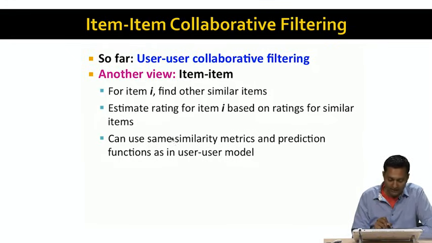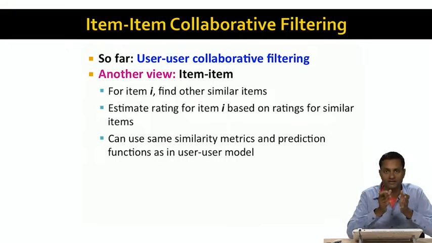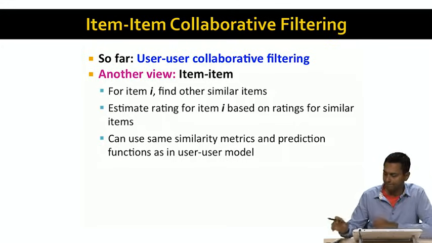And we can use, in fact, the same similarity metrics and prediction functions as in the user-user model. We can use the centered cosine similarity to find a neighborhood of items similar to our item I. And then we can use the average or the weighted average prediction model from the previous slide to actually make rating predictions for the item.